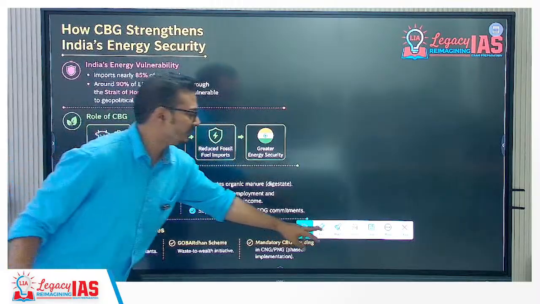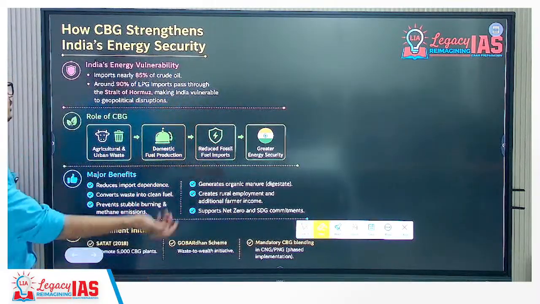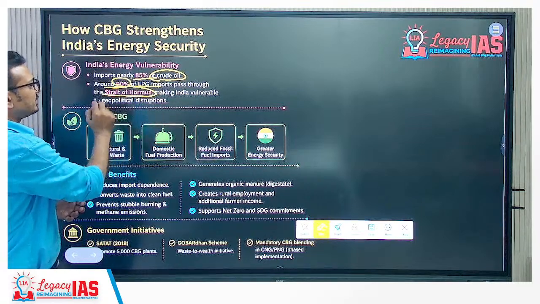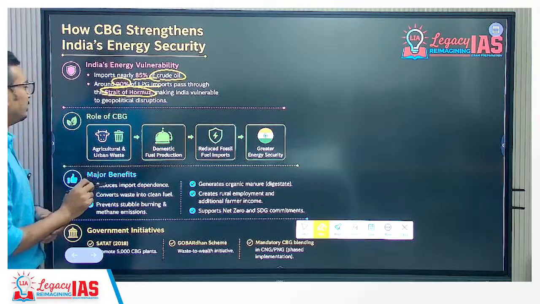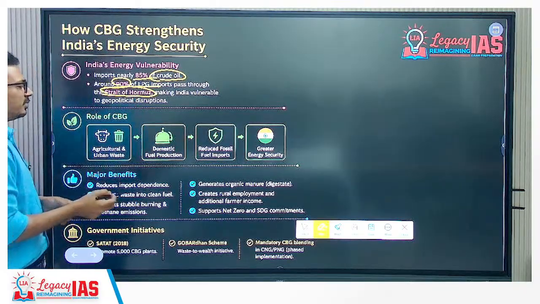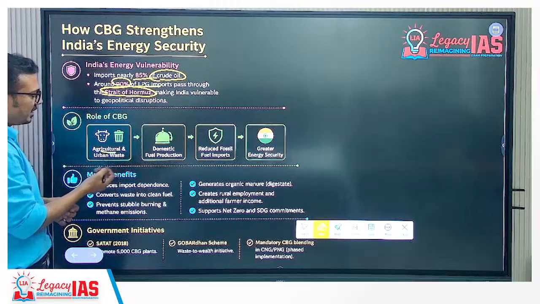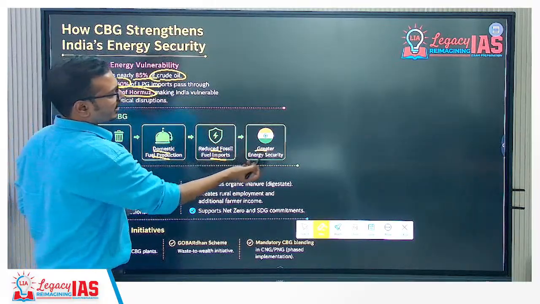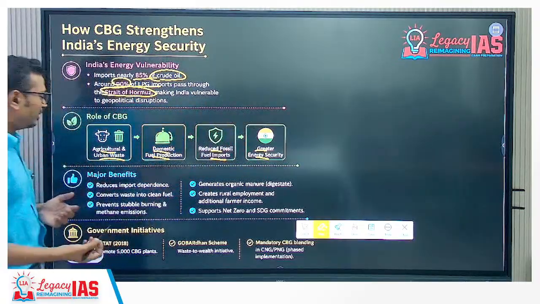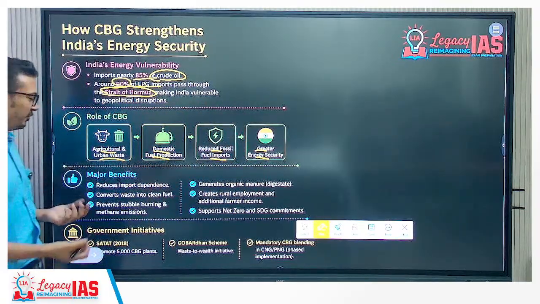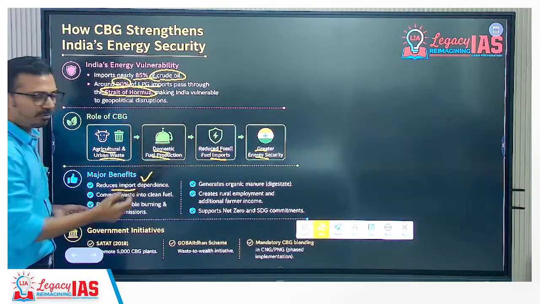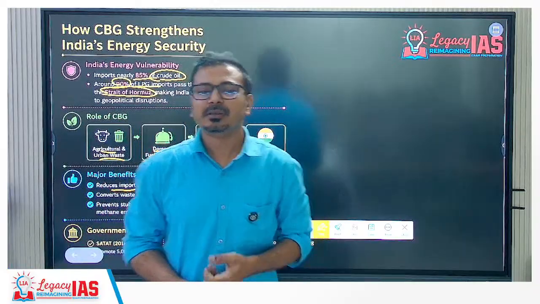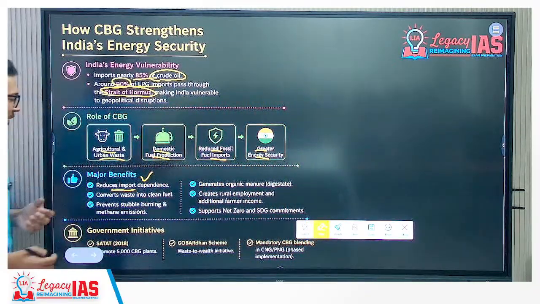Now, India's energy security or vulnerability, let's talk about that. 85% of crude oil is imported. Around 90% of LPG crosses the Strait of Hormuz, making it vulnerable to geopolitical disruption. Right? So simply we can say agriculture, urban waste, domestic fuel production, reduce fossil fuel imports, greater energy security. This is the sequence. So major benefits include reducing import dependence, right? It will also save our foreign exchange reserves. That is also an aspect here from the economy point of view.